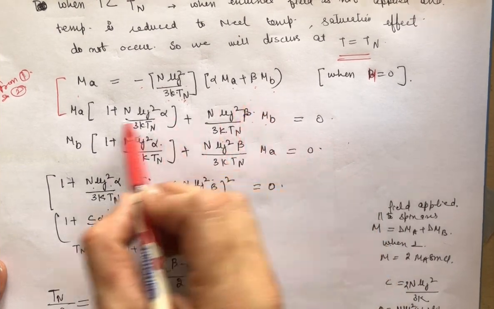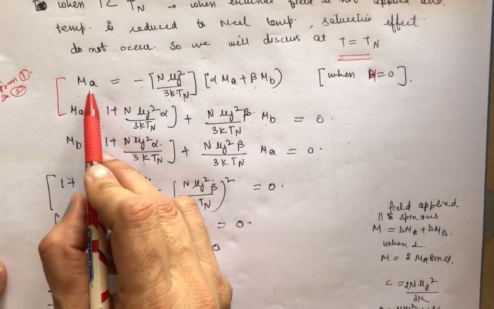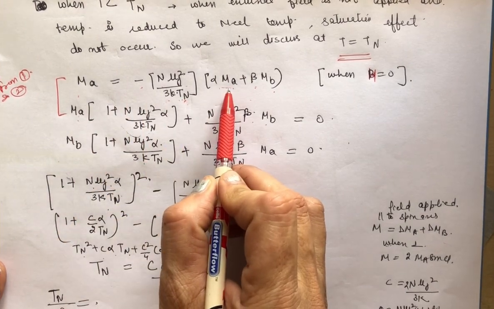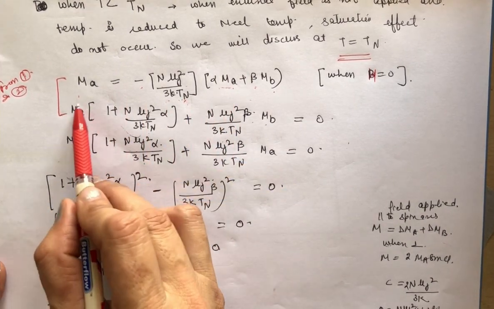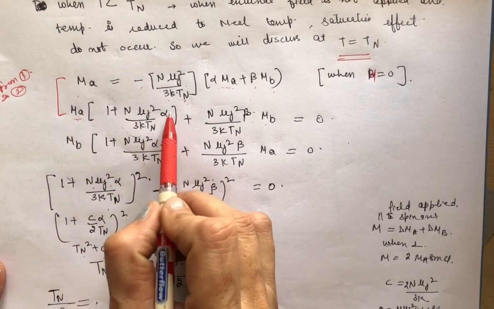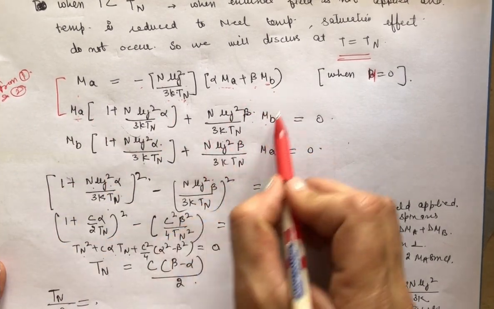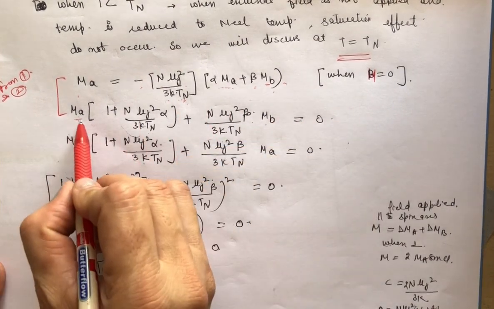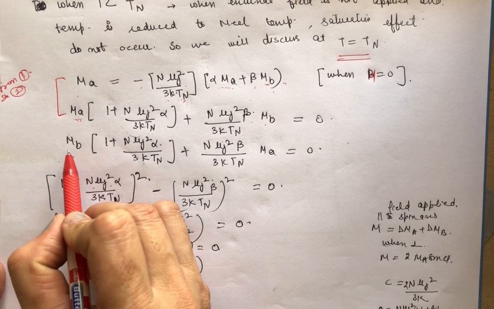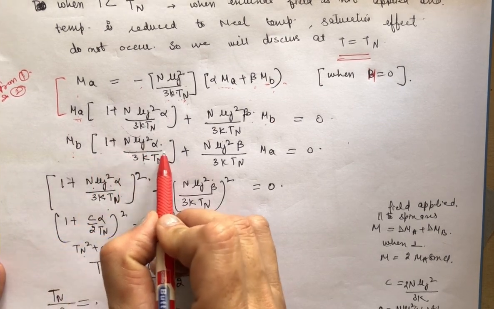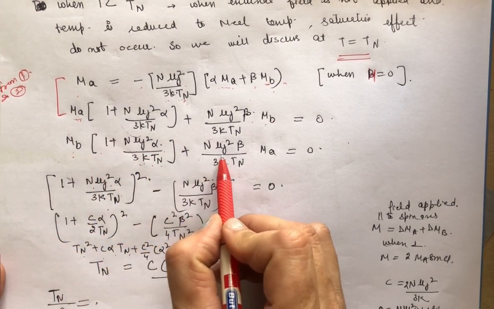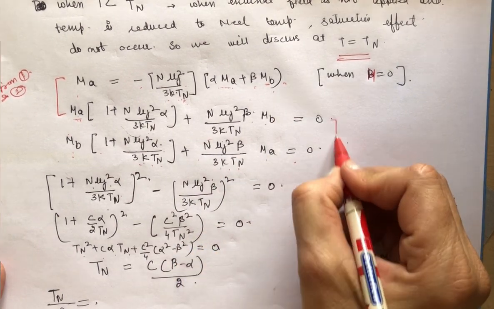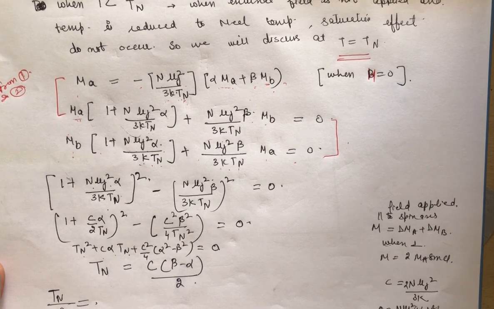So Ma is equal to this. Clear? Taking Ma terms to one side, 1 plus this term is also of Ma, with Mb constant for this term. So this equation reduces to this equation. Similarly, in the same way we write for Mb: Mb times 1 plus n mu j square alpha upon 3k TN, plus n mu j square beta upon 3k TN times Ma, is equal to 0. So we have these two types of equations.